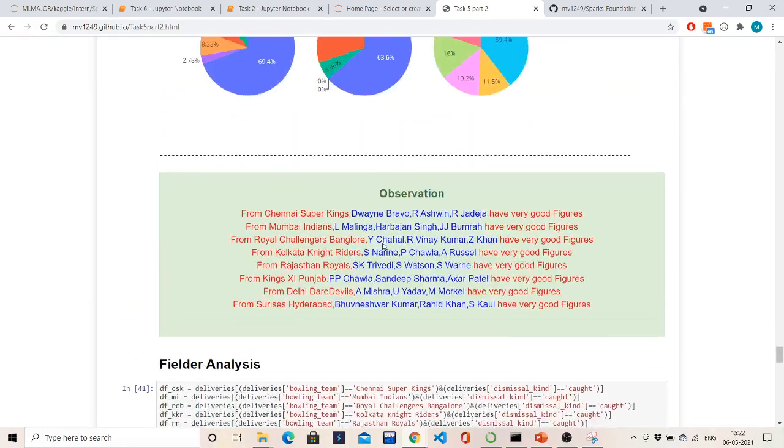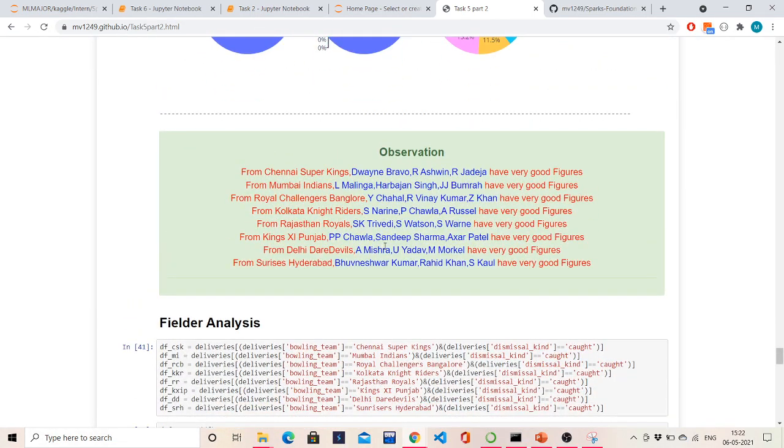So these are the observations we can make from this: Dwayne Bravo, Ashwin and Jadeja are the top performing bowlers of Chennai Super Kings, and a company can hire them for endorsing their products on social media or some general kind of marketing, such that the public can endorse its products and marketing can go high.